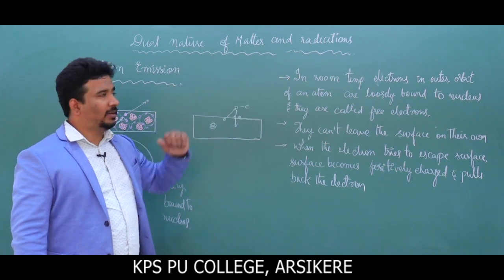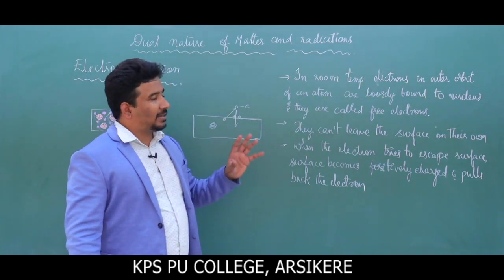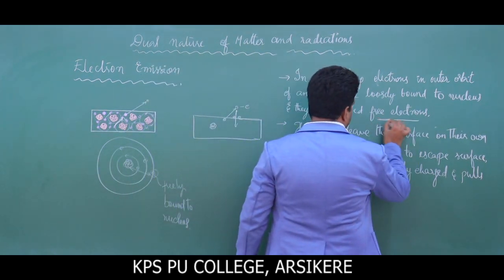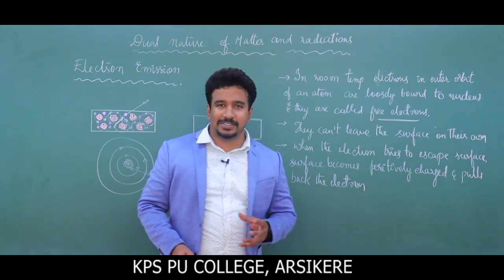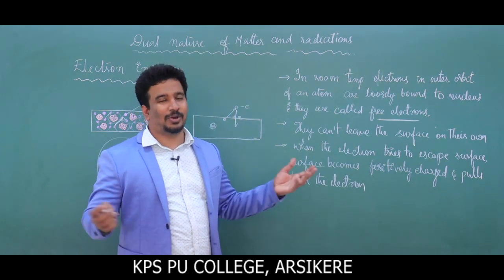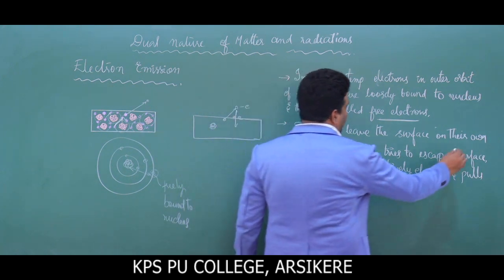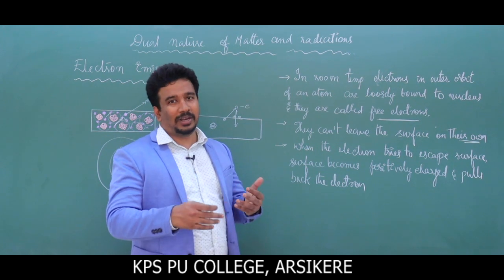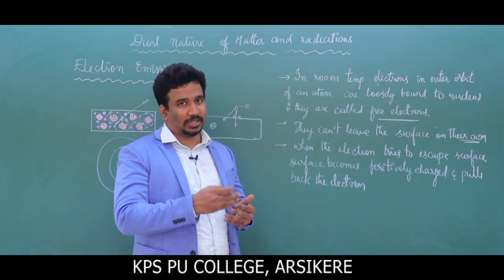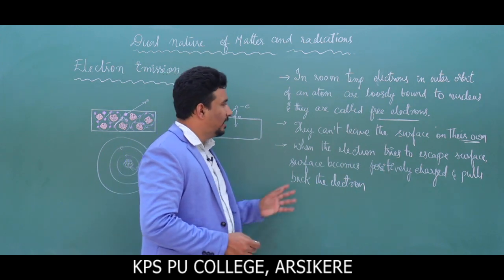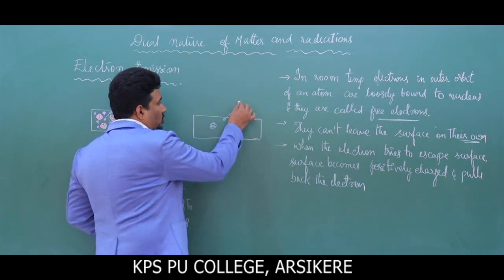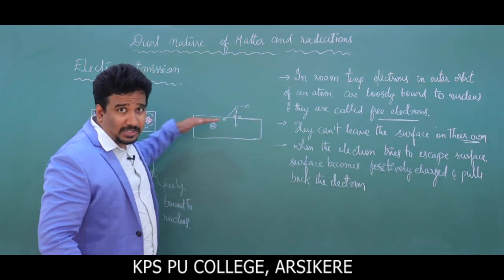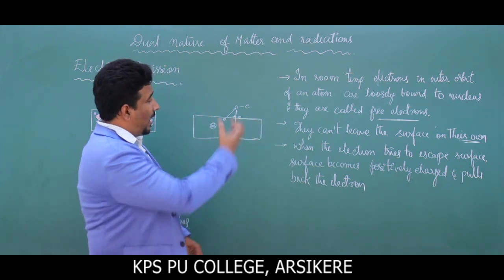Children, we have written the statement that at room temperature electrons in the outermost orbit of an atom are loosely bound, and they are called what? Free electrons. And can these free electrons jump out of the metal surface? No, they cannot do it on their own. ಓಕೆ, ಅಂದರೆ ಅದರ ಹತ್ರ ಇರೋ ಎನರ್ಜಿಲಿ ಅದು ಆಚೆ ಹೋಗಲಿಕ್ಕೆ ಆಗಲ್ಲ. ಓಕೆ, when the electron tries to escape, what happens? The moment electron jumps out of the surface, what happens? The surface becomes positively charged and it pulls back.